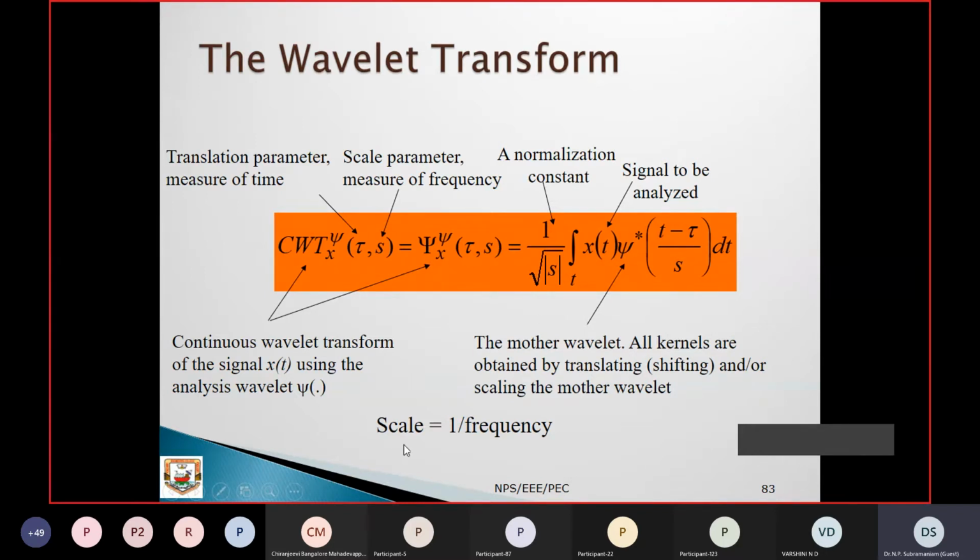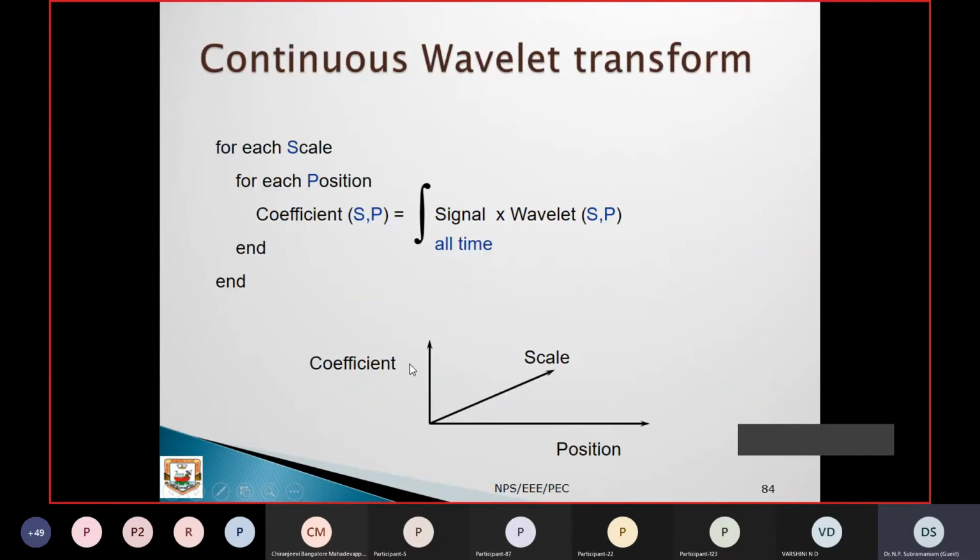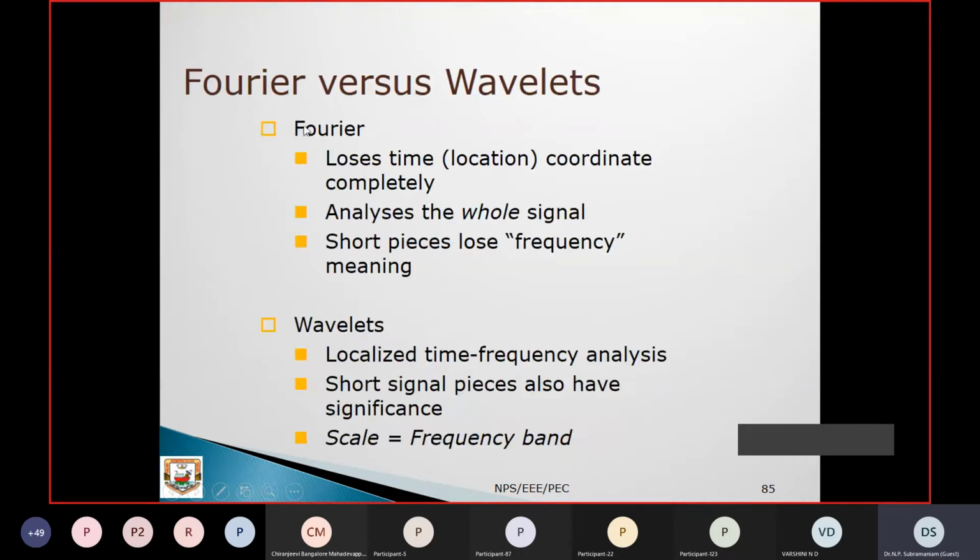The scale can be defined in terms of frequencies. Based on the frequencies, we can select the scales. This is how the continuous wavelet transform works. For each scale at each position, you have to do this process. You have to multiply the signal with the mother wavelet for all time, then finish the case. So you can get the position, coefficient, and scale. That means which place and which position, and what type of frequency components are present, you are able to get this information.